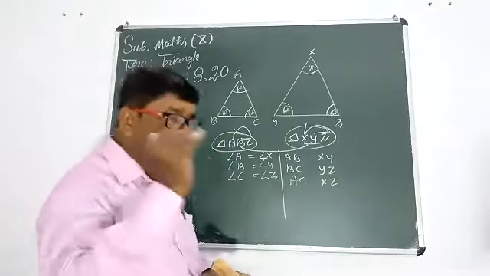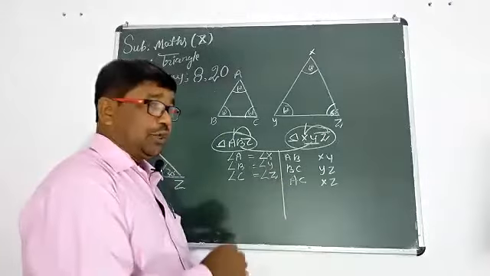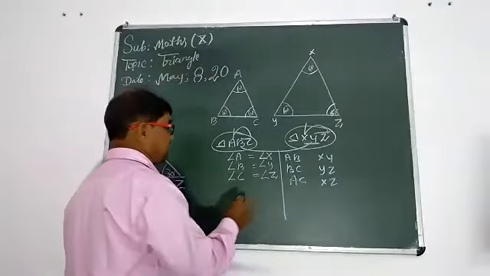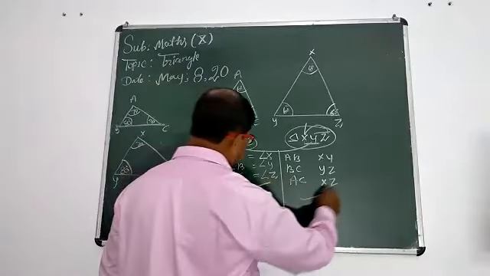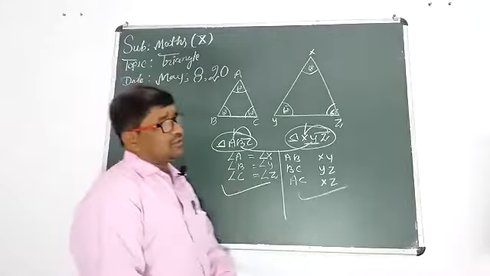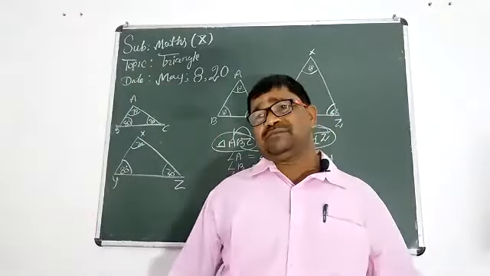Combine your knowledge together according to this concept. You have a better idea from your previous classes. Students, they are called corresponding angles and corresponding sides. But we are in the definition of similar triangles.